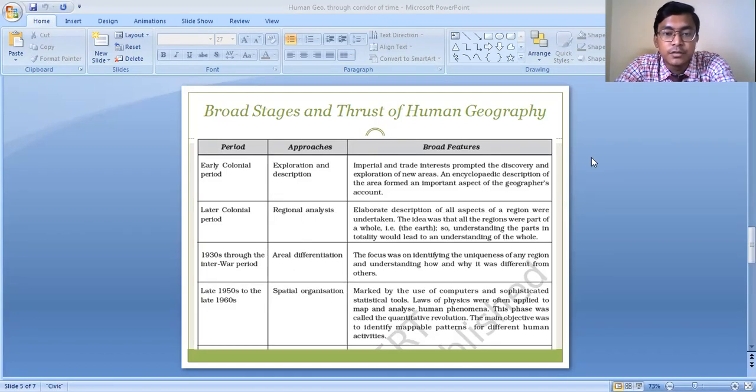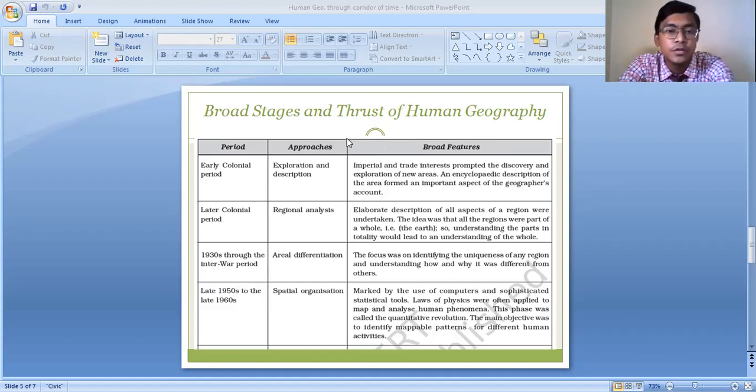Where I'm just saying about the thrust actually. Okay, so imperial and trade interest promoted the discovery and the exploration of new ideas. The main objective of this early colonial period, for the people who started setting up the colonies, was to carry out trade and commerce and to increase their dominations. In order to increase trade and commerce and their dominations, they started discovering or exploring new places.